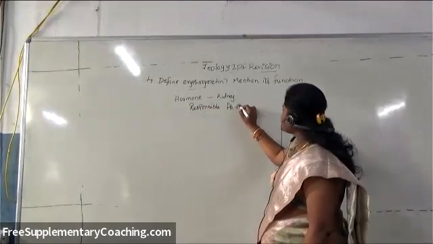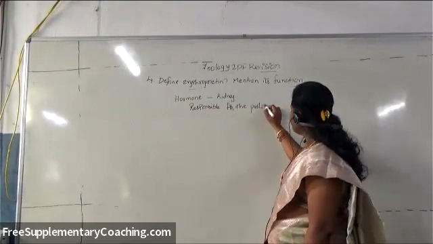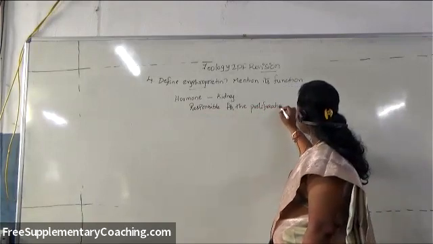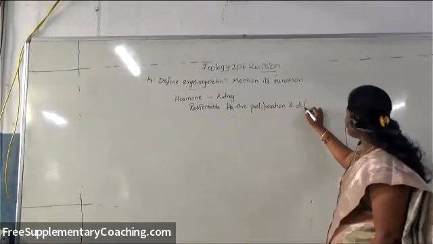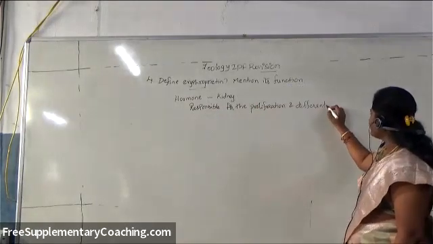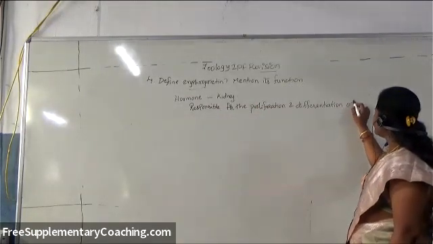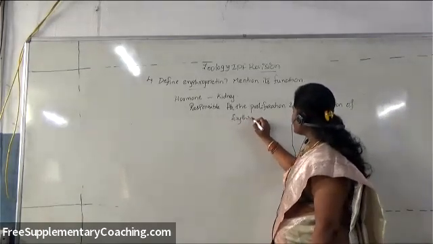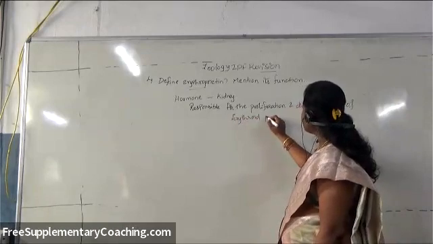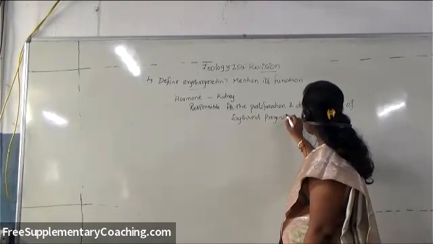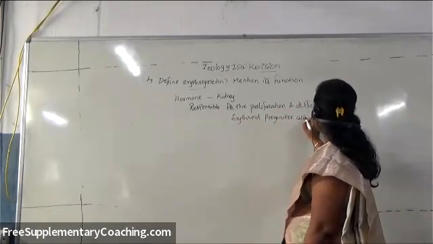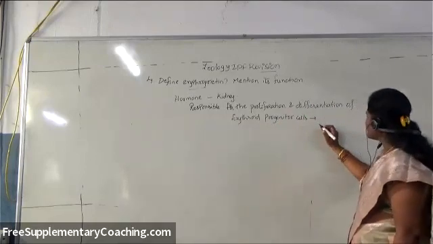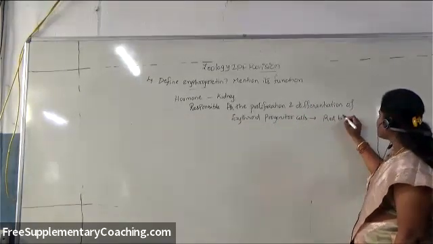the proliferation and differentiation of erythroid progenitor cells, that which become responsible for the production of red blood cells.